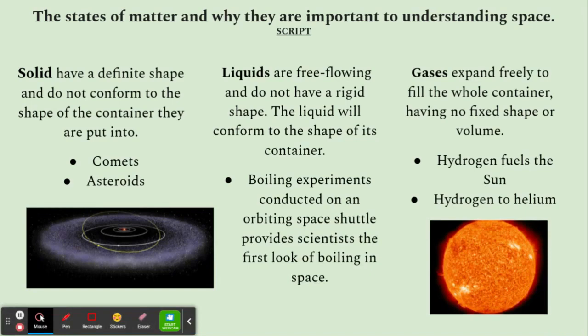Liquids are free flowing and do not have a rigid shape. Liquids are related to space because of the boiling experiments conducted on an orbiting space shuttle, which provided scientists the first look of boiling in space. In gravity, vapor bubbles form on the surface of the liquid and, because of buoyancy, rise to the top. The space shuttle boiling experiments are increasing our knowledge of how water can act in space.